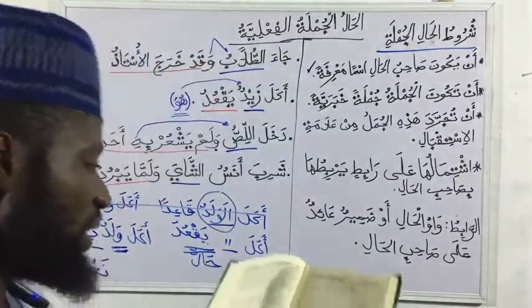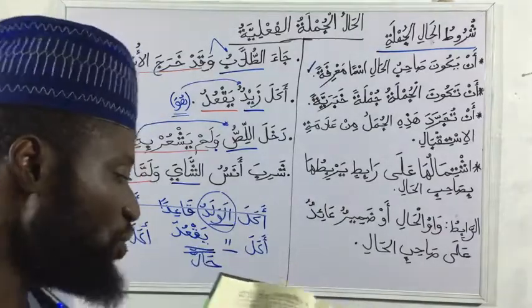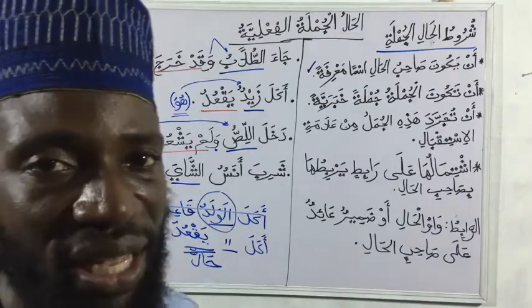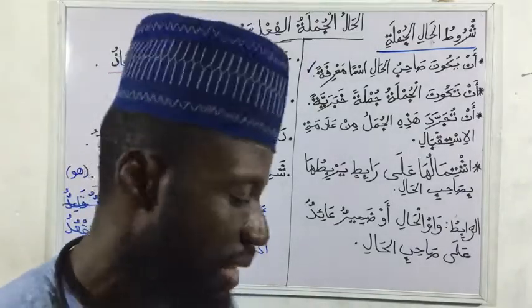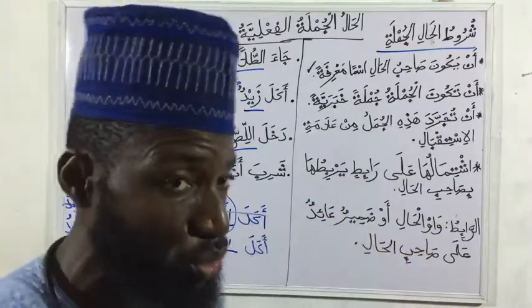So our qaida said, Tajiul Hal isma mufradan. We have read that before. Wa jumlatan ismiya. We have done that. So wa jumlatan fi'liya can also be jumlatu fi'liya. That means a word, a verbal sentence. Wa zorfan can be zorf, which you have not done. Wa jarun wa majrun, which you have not done.